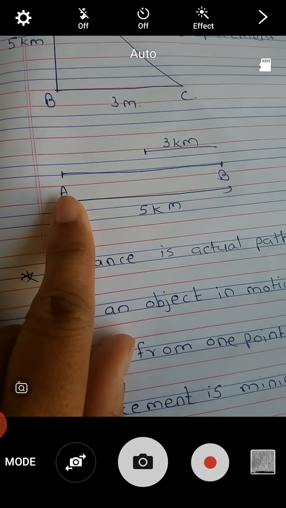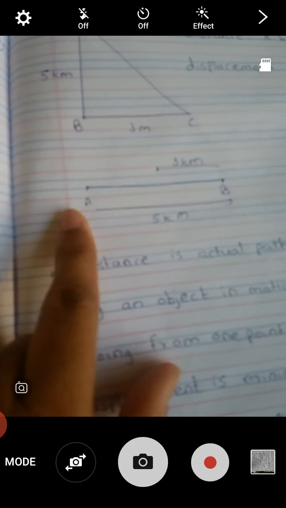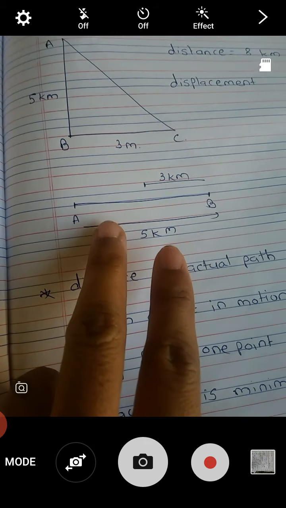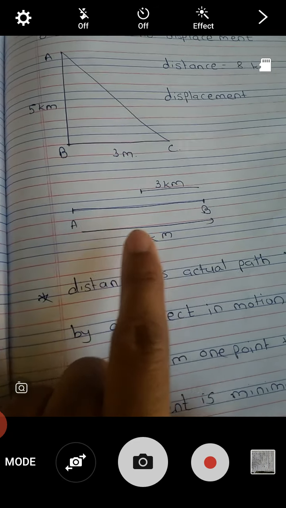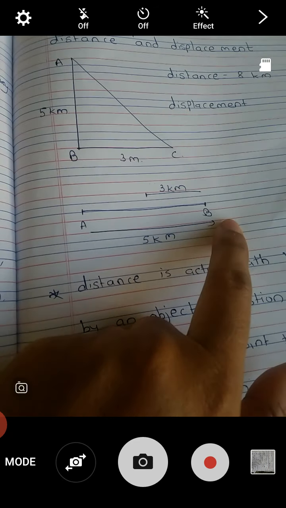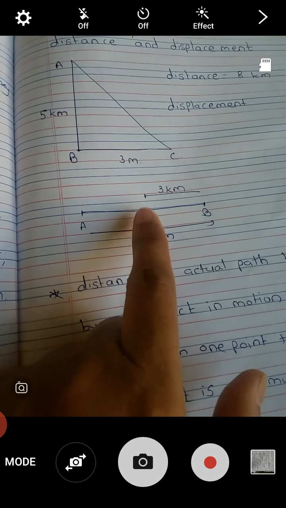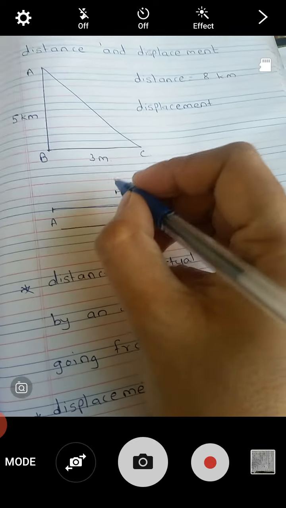There are two places A and B. A person starts from A and goes to B. The difference between A and B is 5 km. The person starts from A, goes to B, and then reverses back and comes up to C. Here I will say this is C.